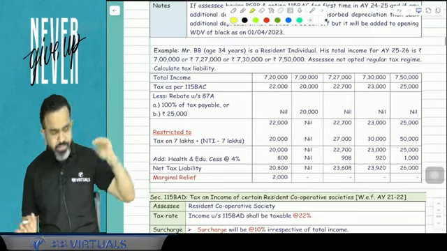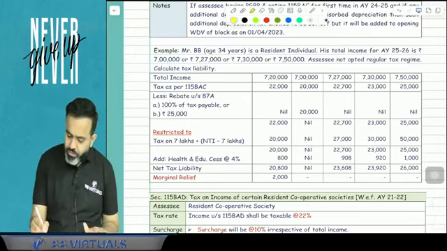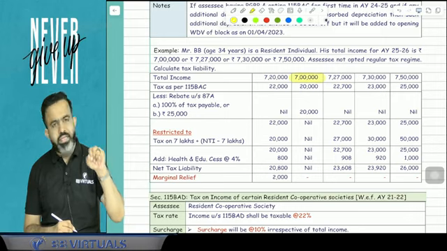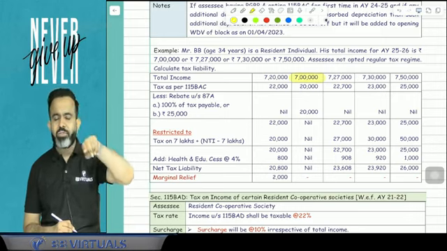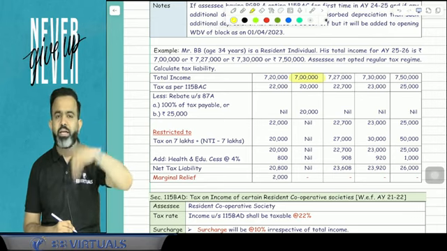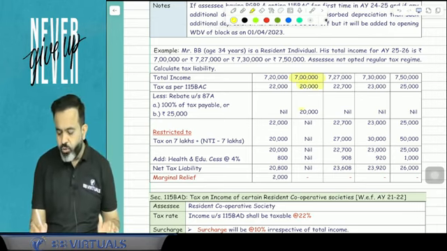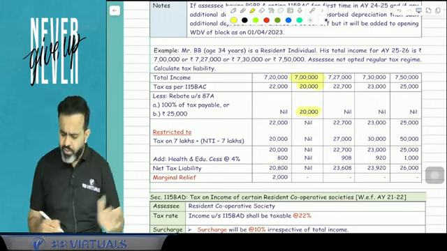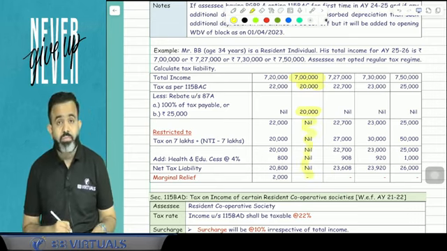For example, there are lots of examples, but first we will discuss this one. Suppose your income is 7 lakh. On your 7 lakh income, is this rebate available? Answer is yes. How will you calculate the tax? Up to 3 lakh there is no tax. 3 lakh to 7 lakh there is 20,000 tax, and the total 20,000 is your rebate, because 100% of tax or 25,000, whichever is lower, is the rebate. So there is no need to pay the tax.